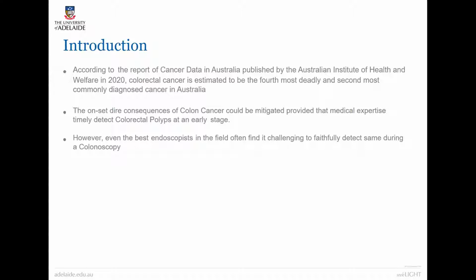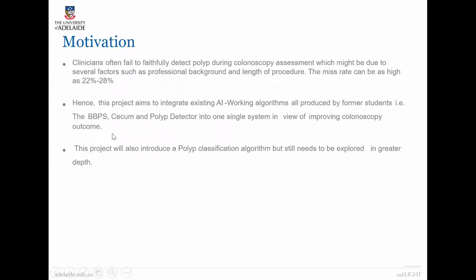early stage. However, even the best endoscopists in the field often find it very challenging to faithfully detect polyps during a colonoscopy. My motivation would be that clinicians often fail to faithfully detect polyps during a colonoscopy assessment, which might be due to several factors such as professional background and length of procedure. The miss rate can be as high as 22% to 28%.